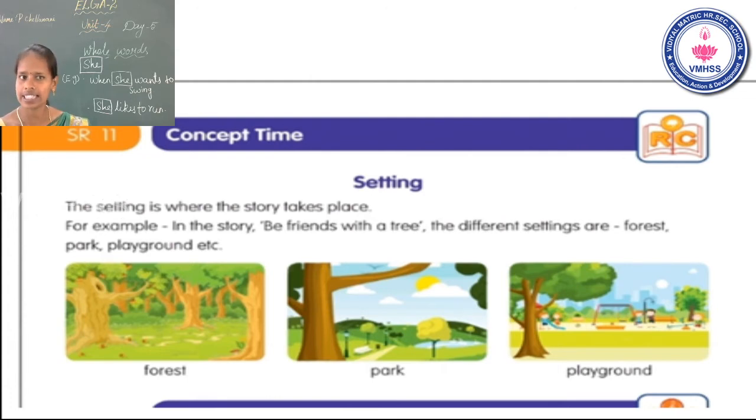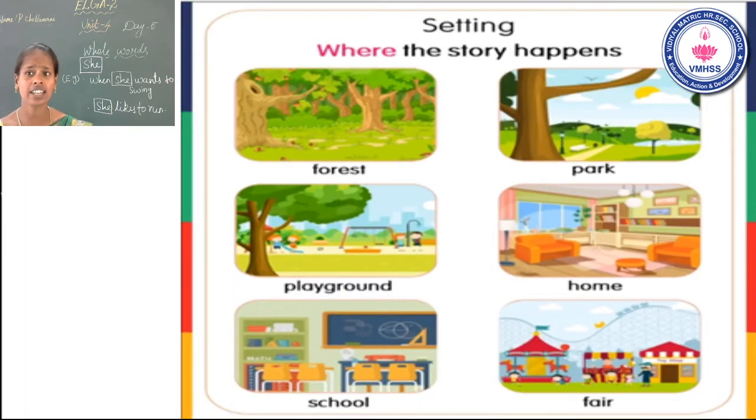Okay. Setting means where the story takes place. For example, forest, park, playground and so on. Now see the second slide. Setting: where the story happens.